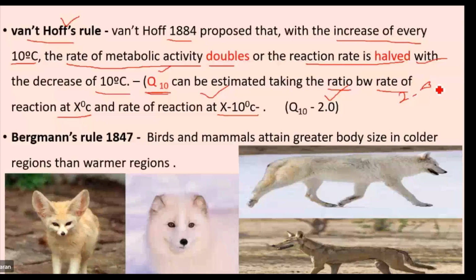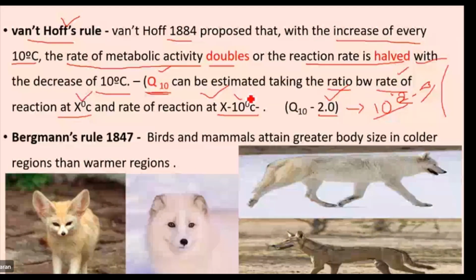So this is given in our textbook. According to that, you may have the questions in NEET. You memorize the formula. Temperature coefficient can be estimated by taking the ratio between the rate of reaction at x degrees Celsius and the rate of reaction at x minus 10 degrees Celsius.